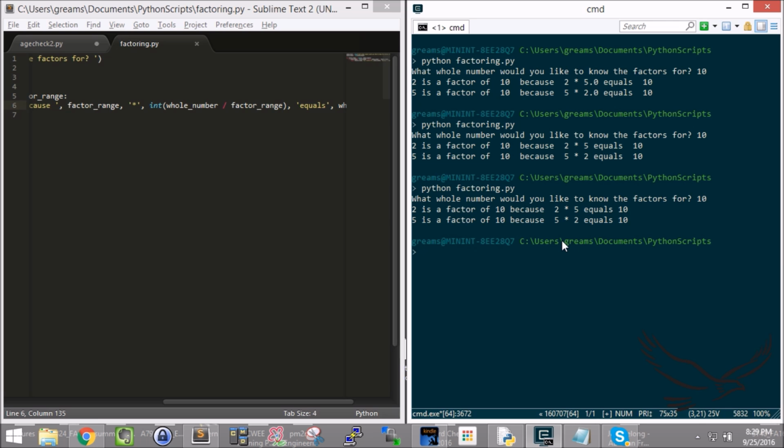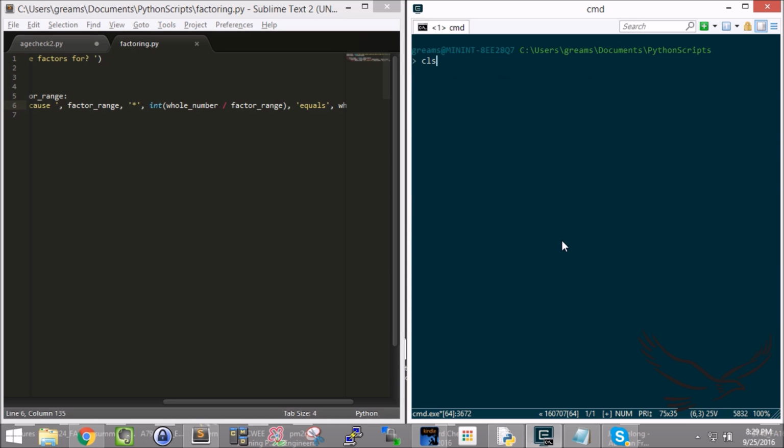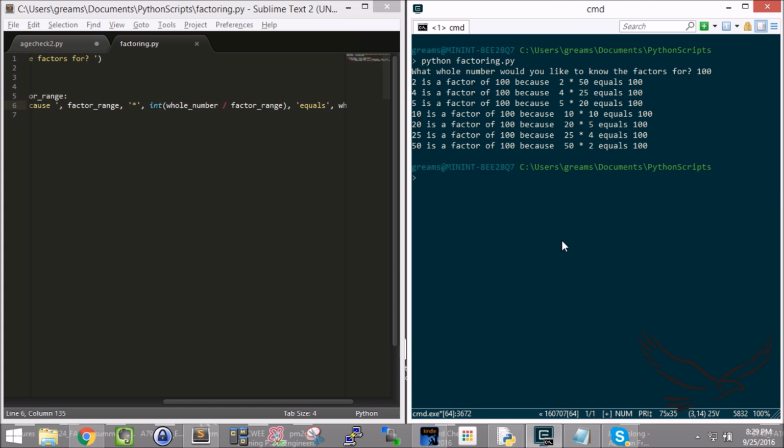All right, so there we go. We found our factors. Let's try a much greater number just to see if it works, right? Is our theory going to hold true? So let me do 100. There we go. Does that look correct? 2 times 50, 4 times 25, 5 times 20, 10 times 10, 20 times 5, 25 times 4. Yeah, it looks pretty good. Those are all our factors.